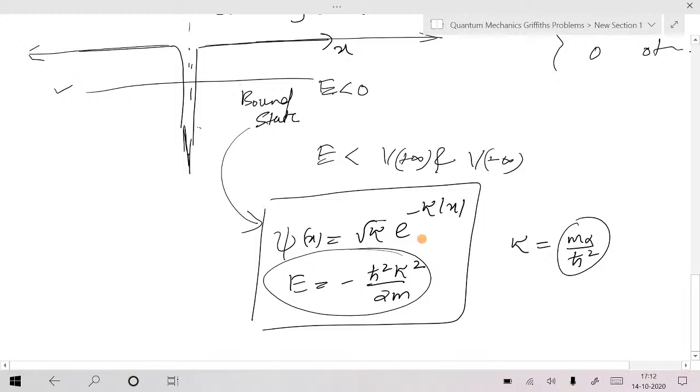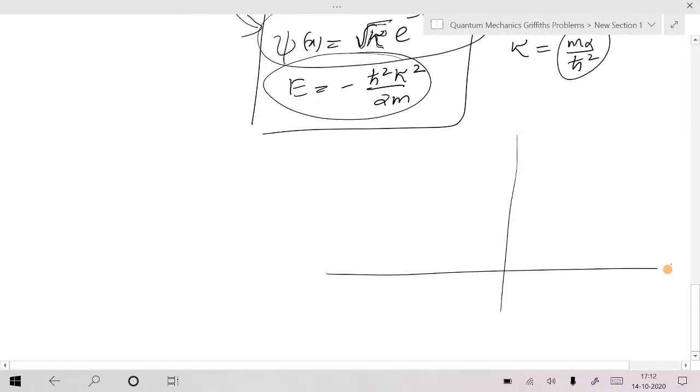I prefer remembering in terms of kappa. This is normalized. After normalization, I will get root kappa here, including the normalization constant. This is the bound state wave function. You should be able to draw that one also. It will have a spike at x equal to 0. Am I right? E power minus some kappa mod x. It will have a spike, a sharp edge. That means the first derivative will be discontinuous. Am I right?